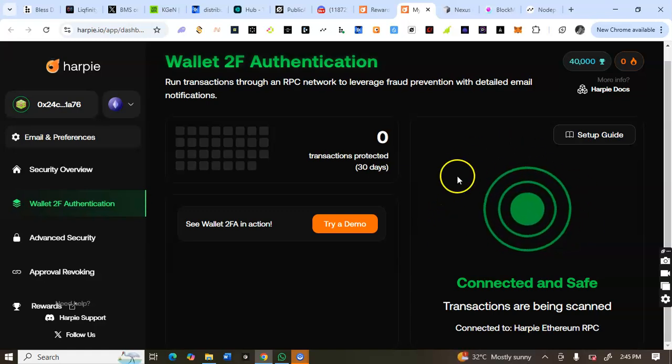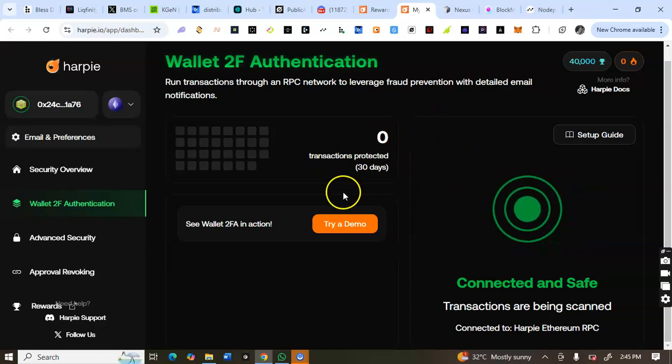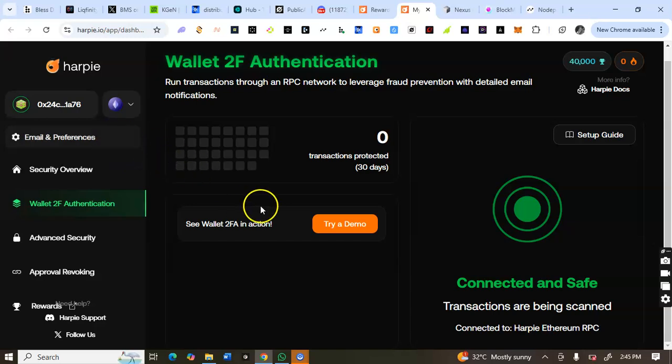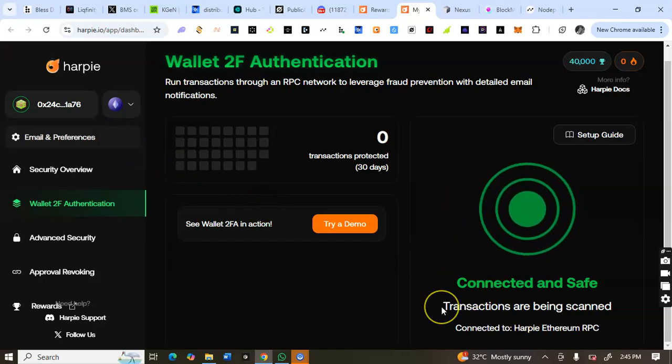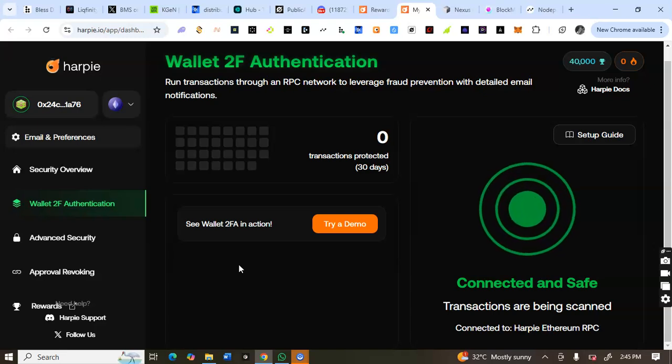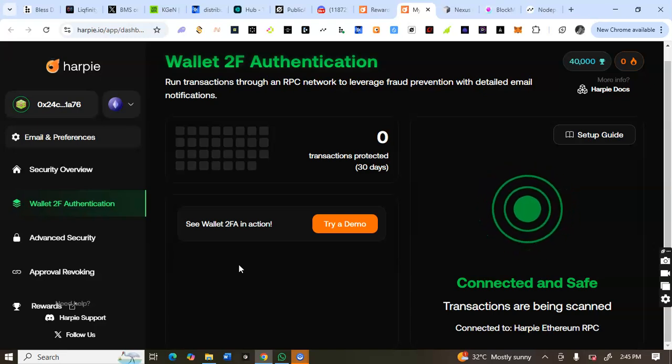So you can maintain healthy and safe wallets by participating in this Harpie AI. So check the registration link in the description box of this video. Sign up, connect your wallet, scan your wallet. If you have any issues with your wallet, click on revoke, and that's all. Then every day come back to scan your wallet and you earn points. So it's as simple as that. That's the task you have to do every day on this Harpie AI.